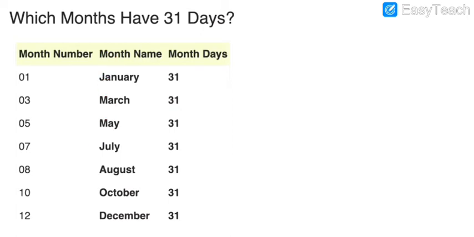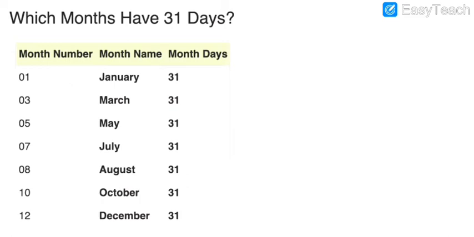In May also 31 days. And then after January, March, May, then after that July.